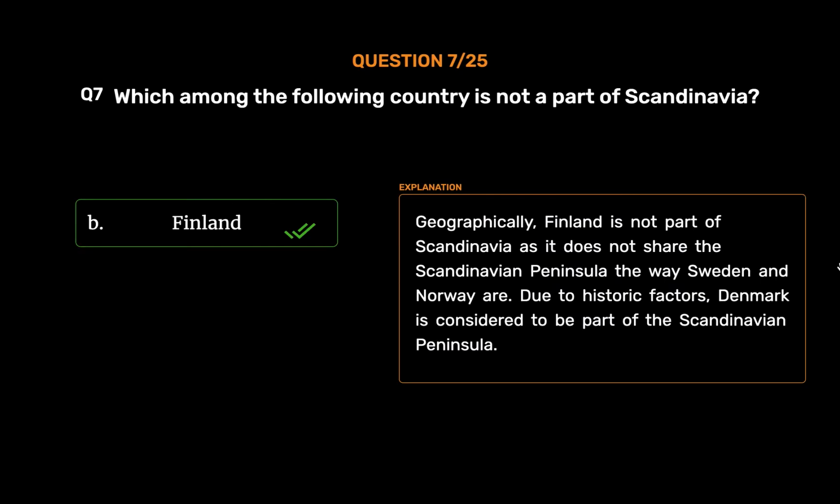Finland. Geographically, Finland is not part of Scandinavia as it does not share the Scandinavian peninsula the way Sweden and Norway do. Due to historic factors, Denmark is considered to be part of Scandinavia.